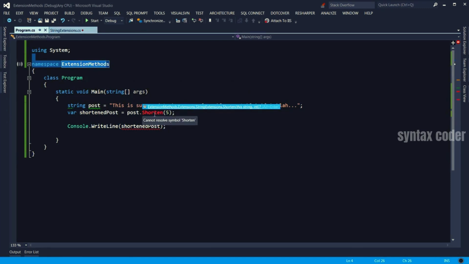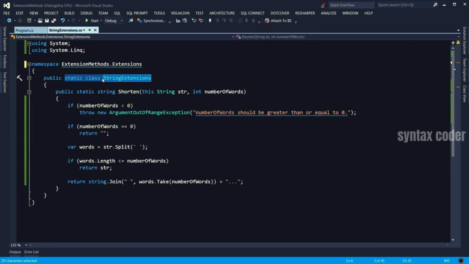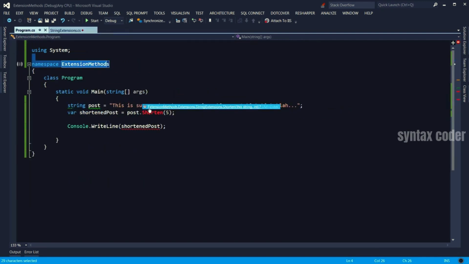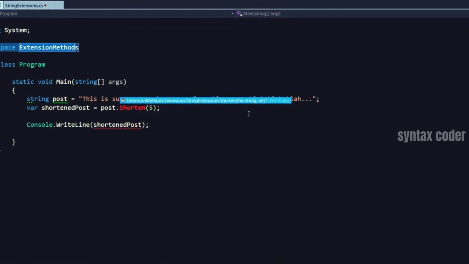That's a key thing you need to know about extension methods: they come into existence when the class that created them is in scope. I'm using ReSharper, and ReSharper automatically detected that the Shorten method is defined in the StringExtensions class, which is in the Extensions namespace of the ExtensionMethods namespace. So I can add that with Alt and Enter.